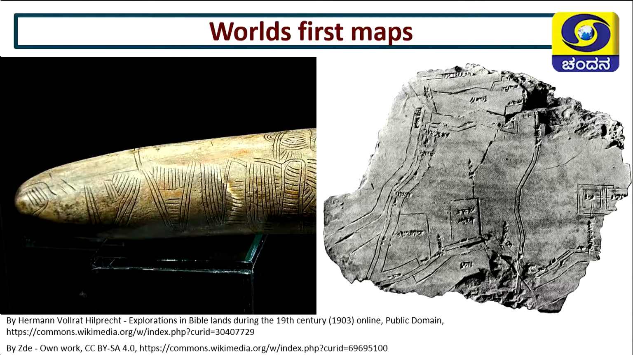Next, let's learn about the world's first map. See, the world's first map was drawn on the tusk of a mammoth. As civilization began and flourished, they started to carve maps on the tusks of mammoths. See, one of the maps which was drawn on the tusk of the mammoth is given here.